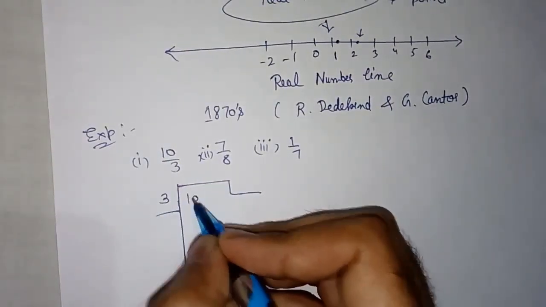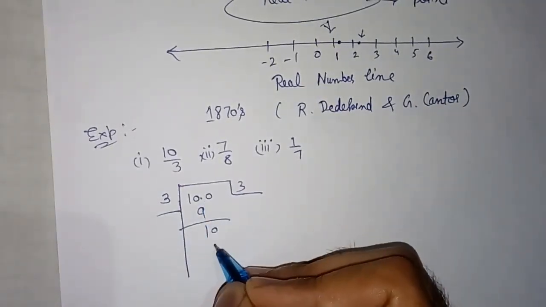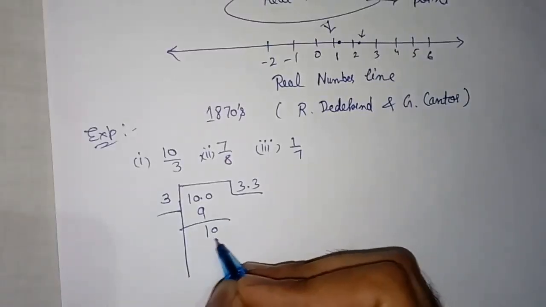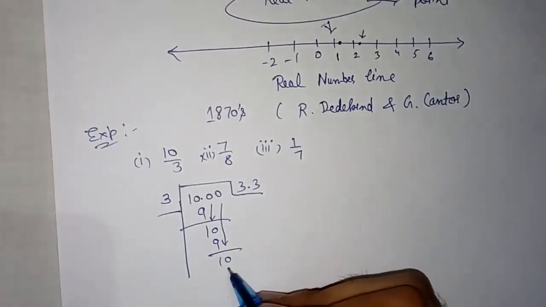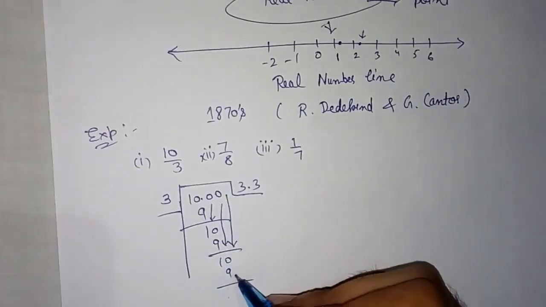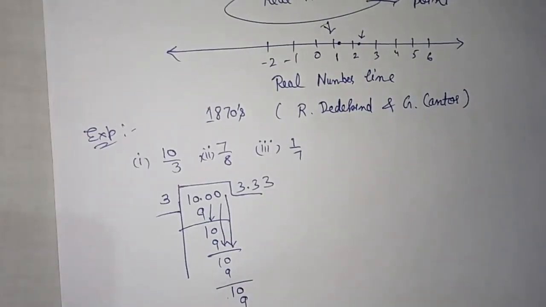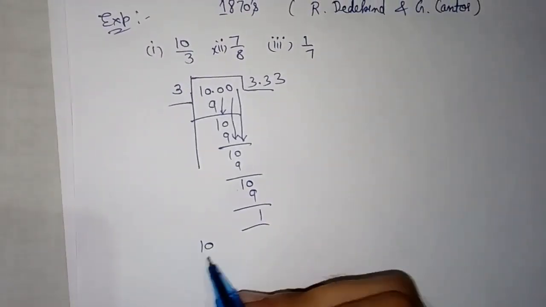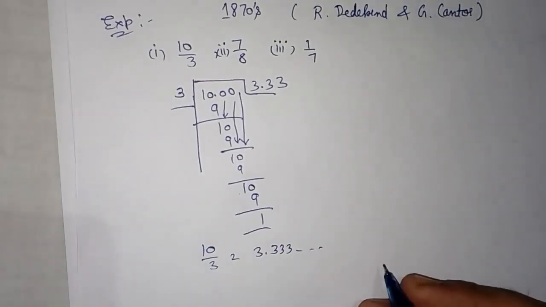10 divided by 3: 3 threes are 9, 1 remainder. Again we will put a dot and 3. 3.3, again we will divide. Like this, the division will continue. So 10 by 3 is equal to 3.33, and so on.